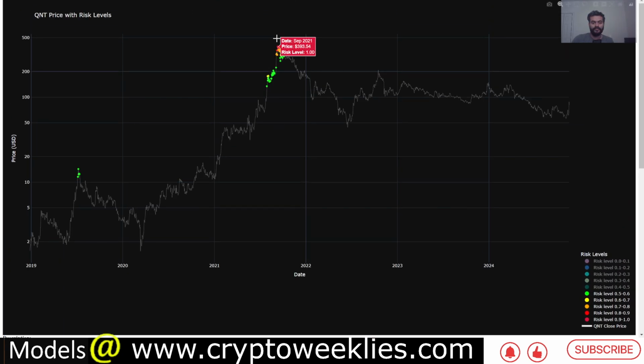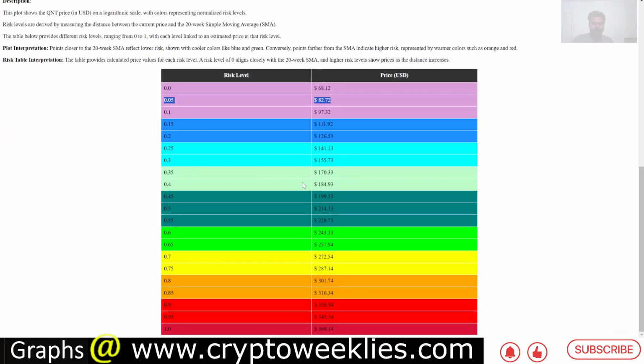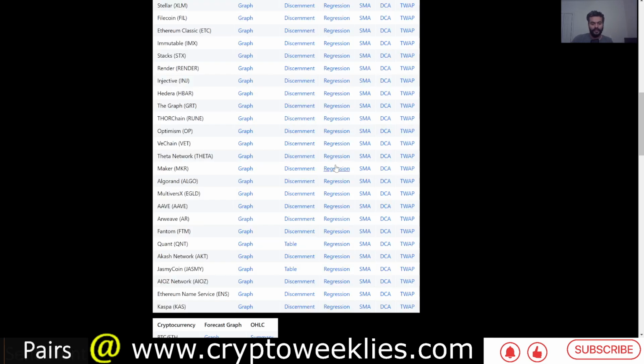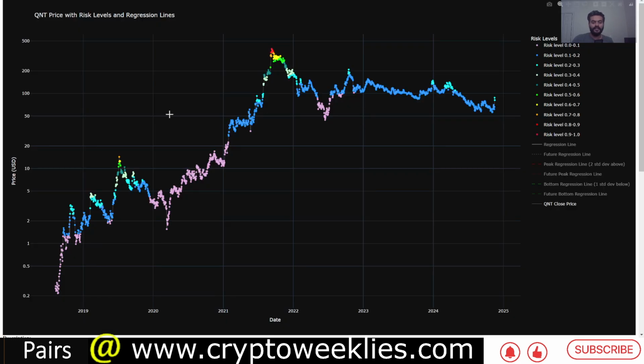Some of the higher end of the valuation, again when the color code goes to these shades of red, at that point in time per this model, the price action could be somewhere between $330 and $360. So that's, at this point in time, what could be theoretically a peaking scenario for Quant. We can estimate that using the risk model, as well as this is the second model that we have. Instead of using simple moving average as a reference, this uses this polynomial regression value, fair value that we had visited at a weekly level, that pink line. And based on this pink line or the regression value, these color codes are assigned between low risk and high risk and normalized between 0 and 1 risk.